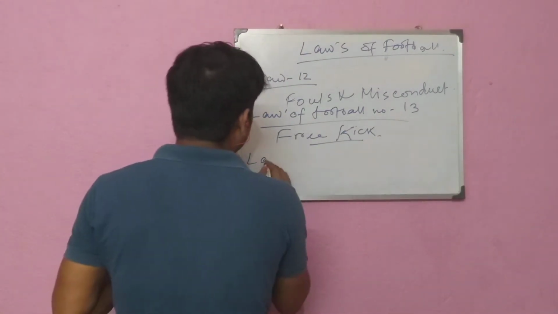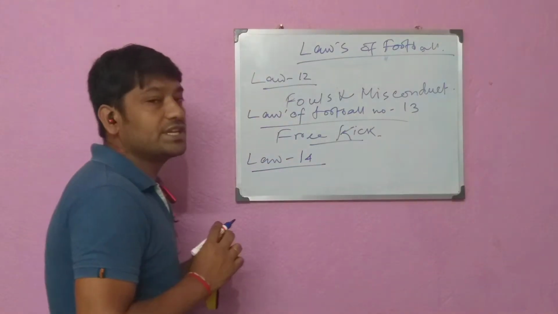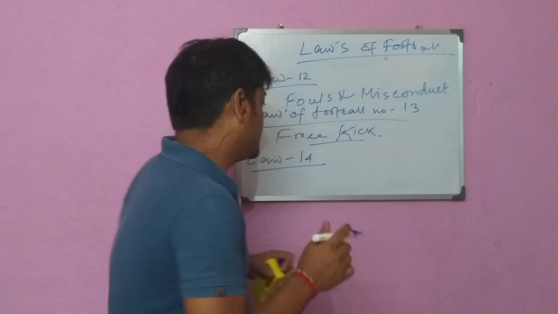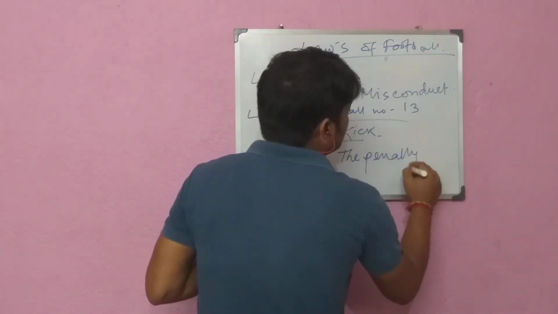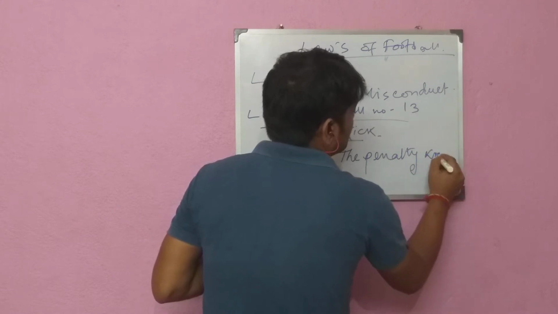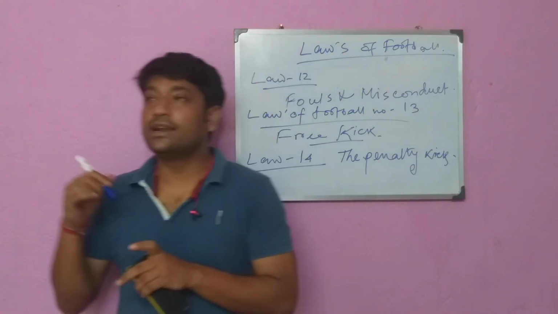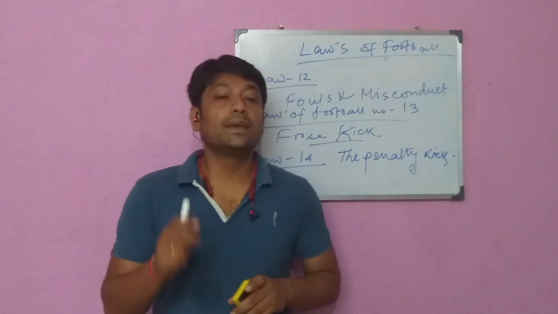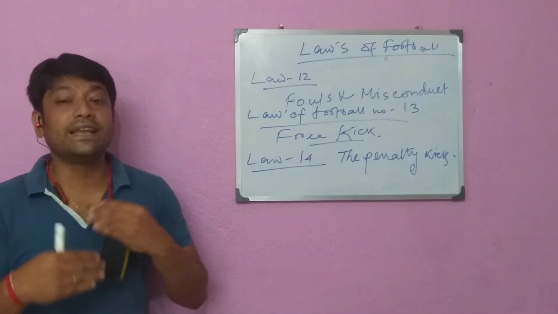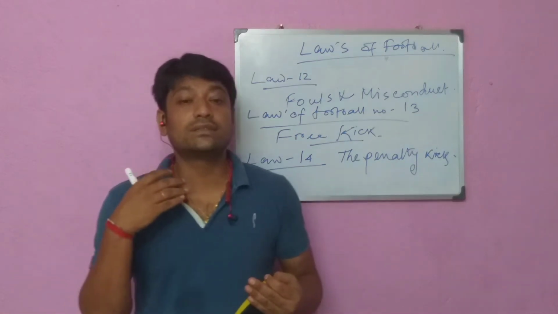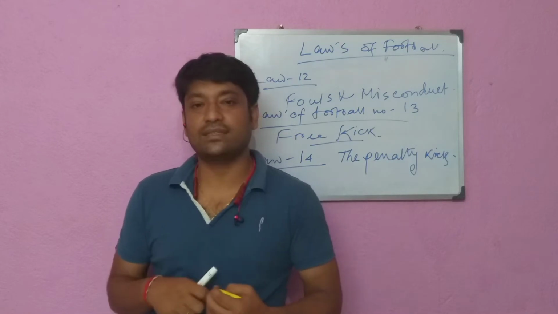And now Law number 14. What? Law number 14, penalty kick. Okay. So look students, a penalty kick is awarded if a player commits a direct free kick offense inside their penalty area or off the field as part of play as outlined in Laws 12 and 13.